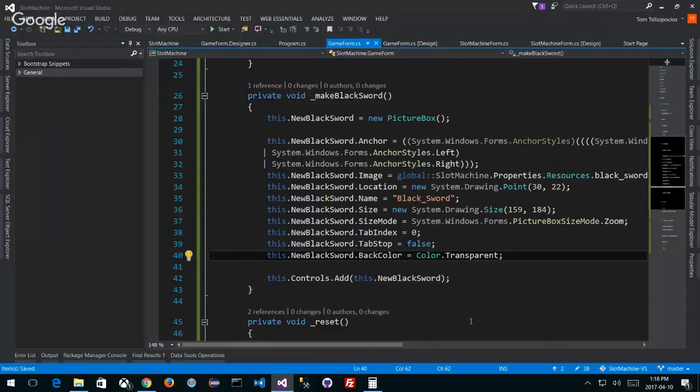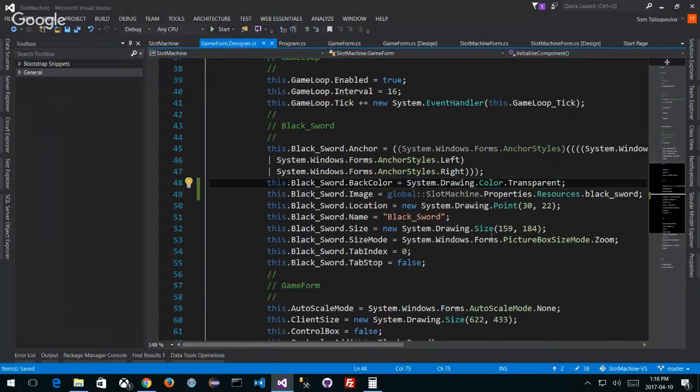This just makes my background transparent. It doesn't add anything to my color programmatically, right? But it doesn't really make my image transparent. We've seen that, because this is exactly what we did here. Remember, System.Drawing is already included, so Color.Transparent is what we're doing here. So that really doesn't do it for me.